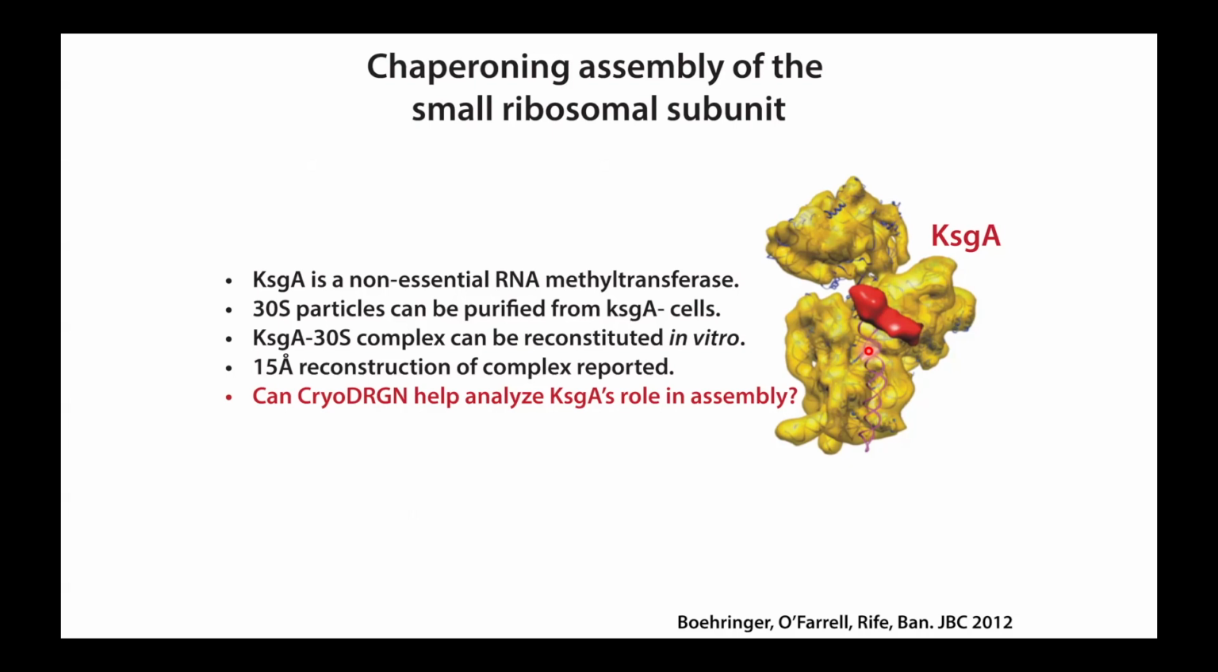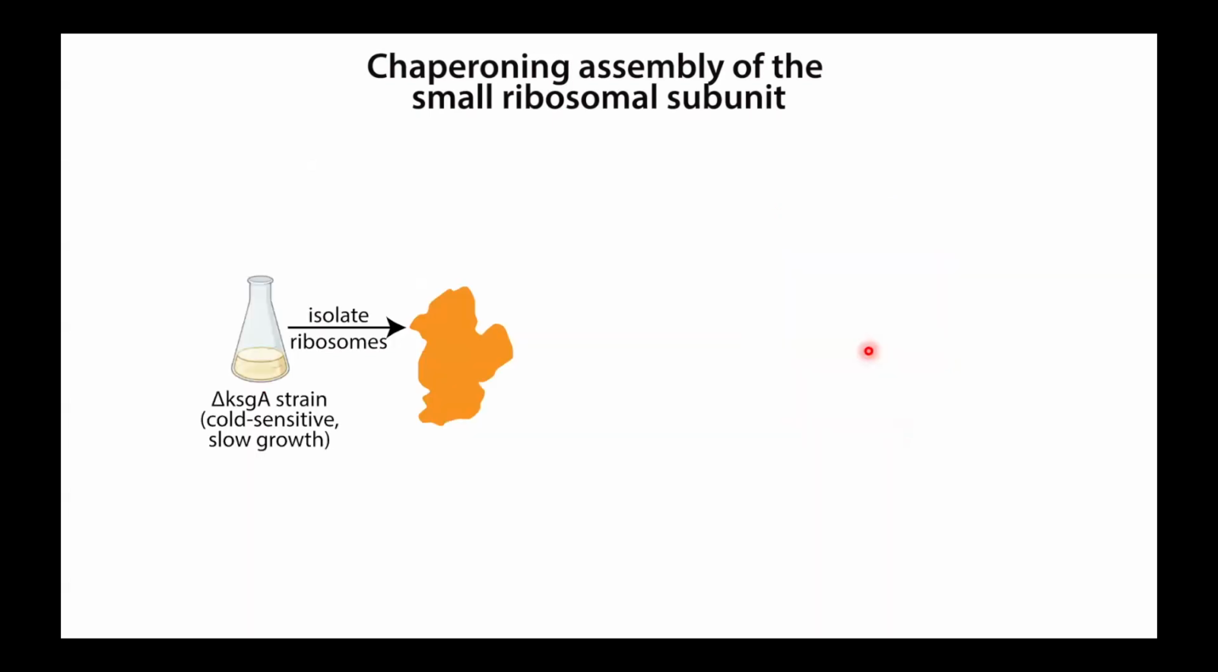And so we were interested in trying to understand what role KSGA might be playing in assembly of these structures. Okay, so the experimental design is relatively naive. We're going to grow cells in the absence of KSGA with the idea that that will accumulate ribosomal precursor particles that should be the substrates for KSGA.